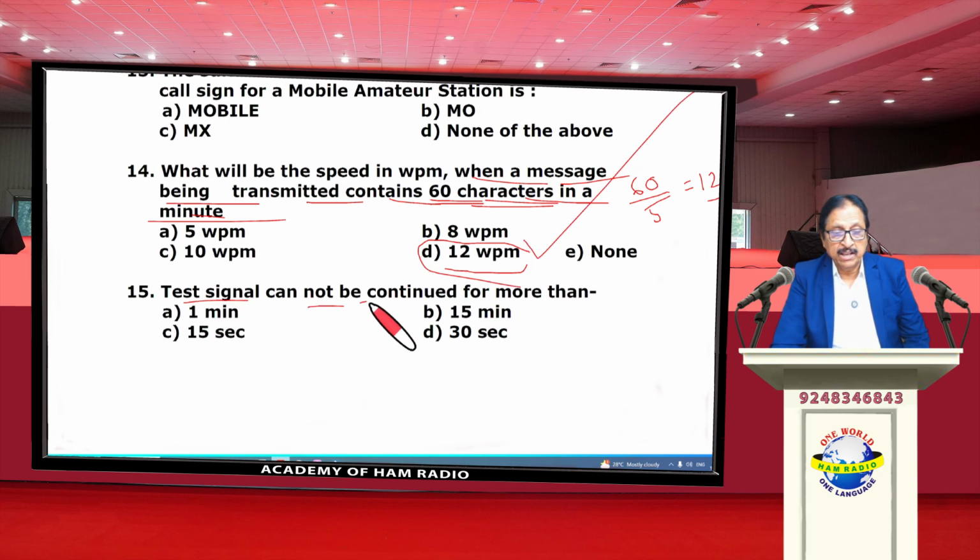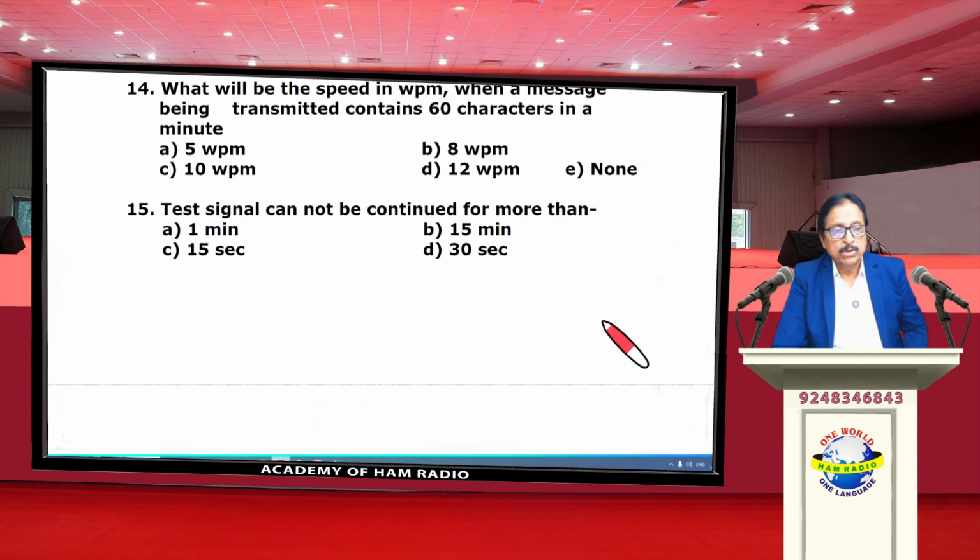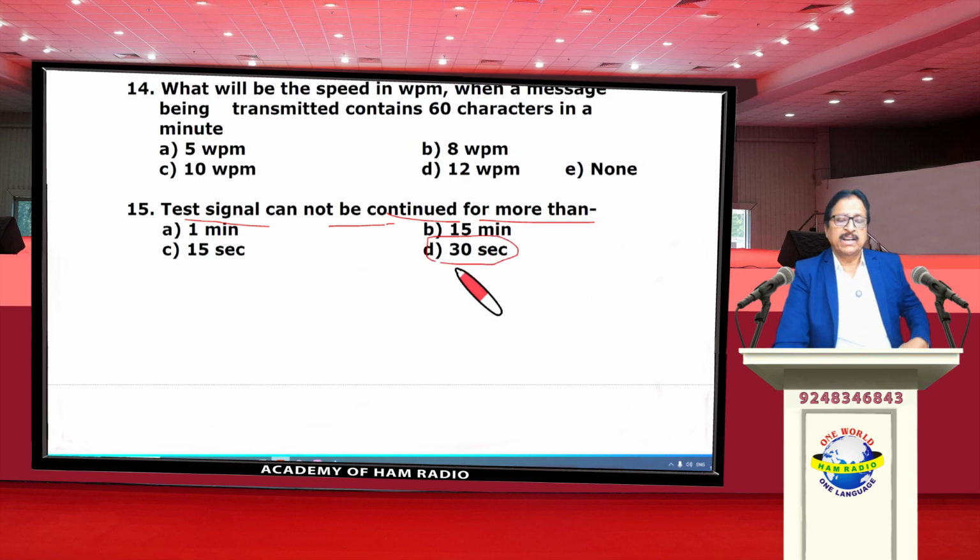Test signal cannot be continued for more than 30 seconds. Whether it is necessary to adjust the transmitter, receiver, or for any experiment, these test signals have to be sent, but they cannot be continued more than 30 seconds.